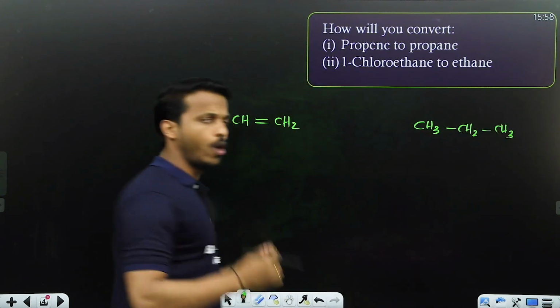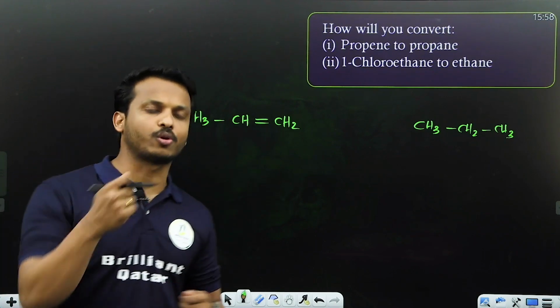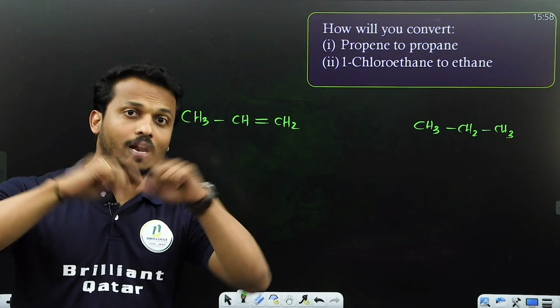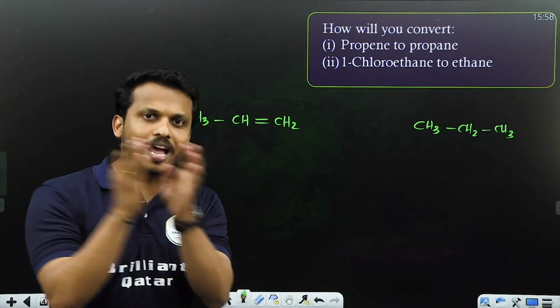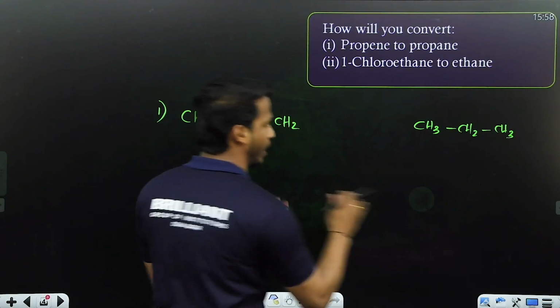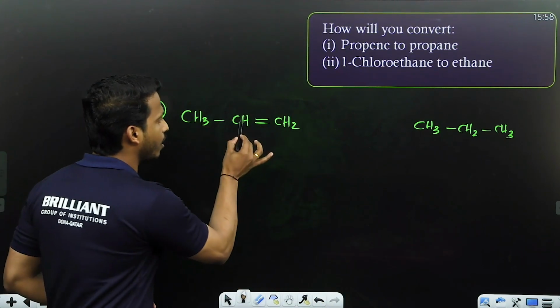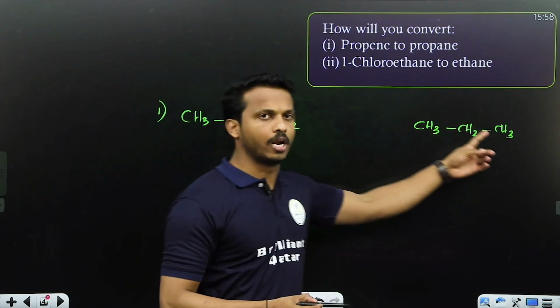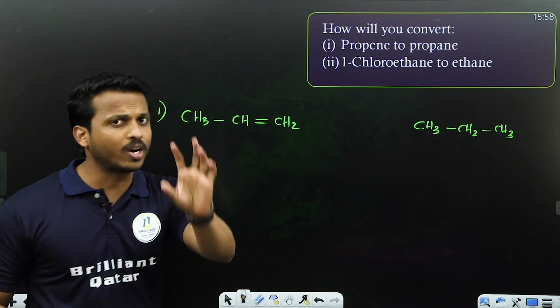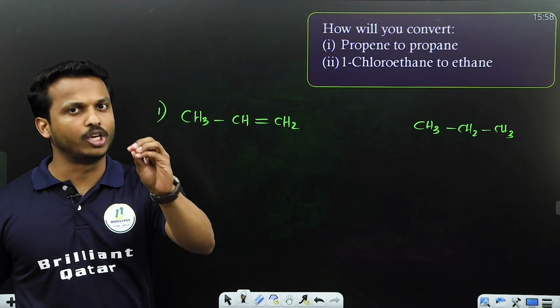Those who are not understanding conversion questions, try to understand here. Whenever you get a question for conversion, write the reactant and product first. Then check what is the difference between them, or what change happens. See, the double bond becomes a single bond. If you want to make a double bond into a single bond in a hydrocarbon, what is the reaction? Hydrogenation, right?